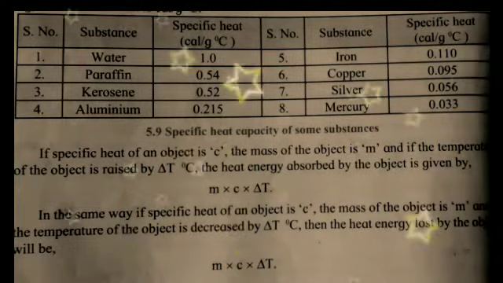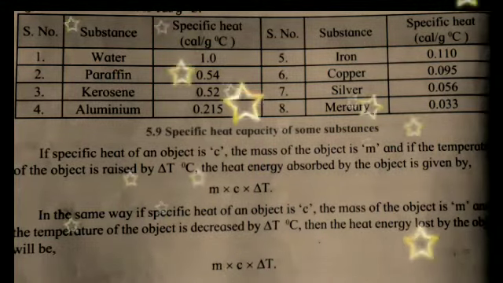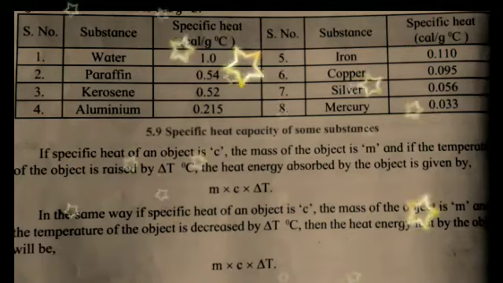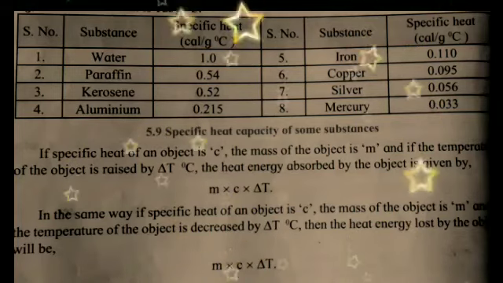See in this table, specific heats of some substances are given. Learn it.